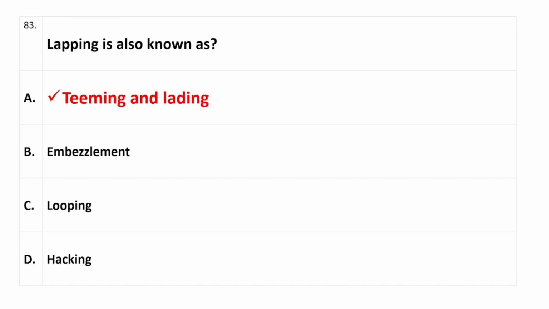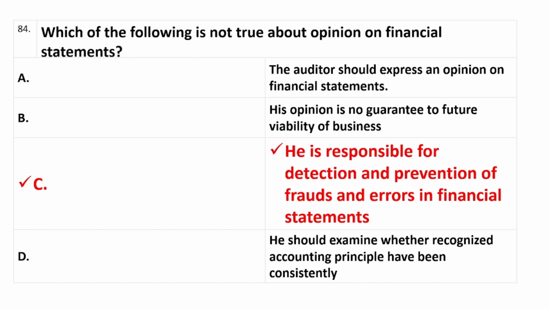Question number 83, lapping is also known as, right answer is option A, which is teeming and lading. Question number 84, which of the following is not true about opinion on financial statements? Right answer is option C, viewers. He is responsible for detection and prevention of frauds and errors in financial statements.